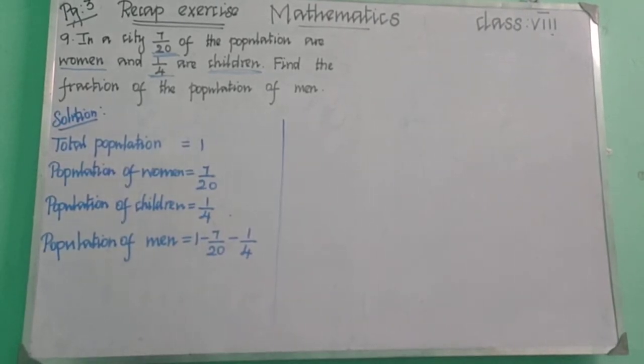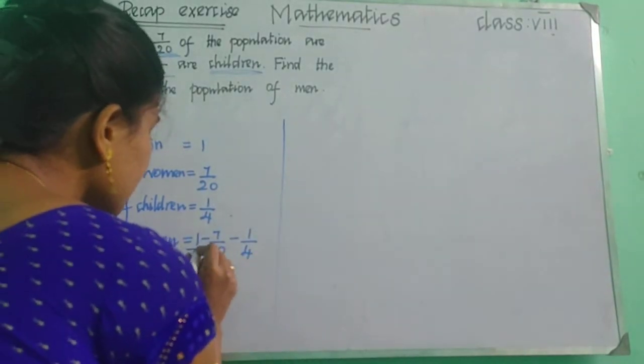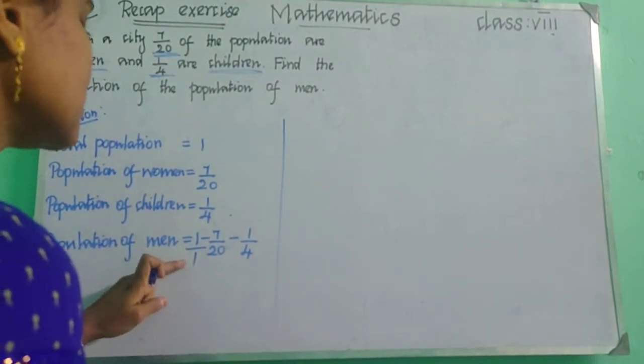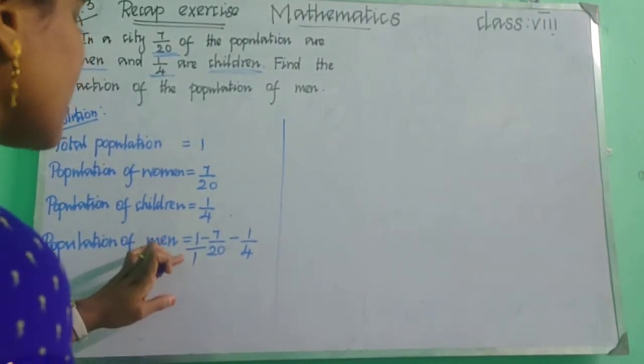So, we need to subtract, okay? 1 minus 7 upon 20 minus 1 upon 4. That is total population minus population of women minus population of children. If we do like that, we will find the population of men. Okay children, so let's do it. If there is no denominator here, we can put 1. If there is no denominator, we can assume that in the denominator we are having 1.